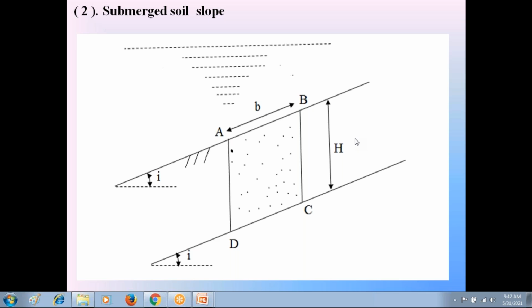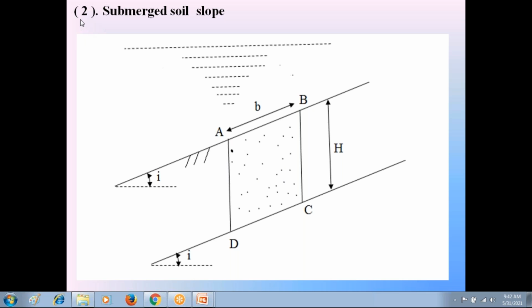Whereas in the second condition, since the entire soil is below the water level, the soil is in totally submerged condition. Since the soil is totally submerged, you consider the submerged unit weight of soil, gamma dash, not gamma. Here the unit weight of soil is considered as the submerged unit weight gamma dash.